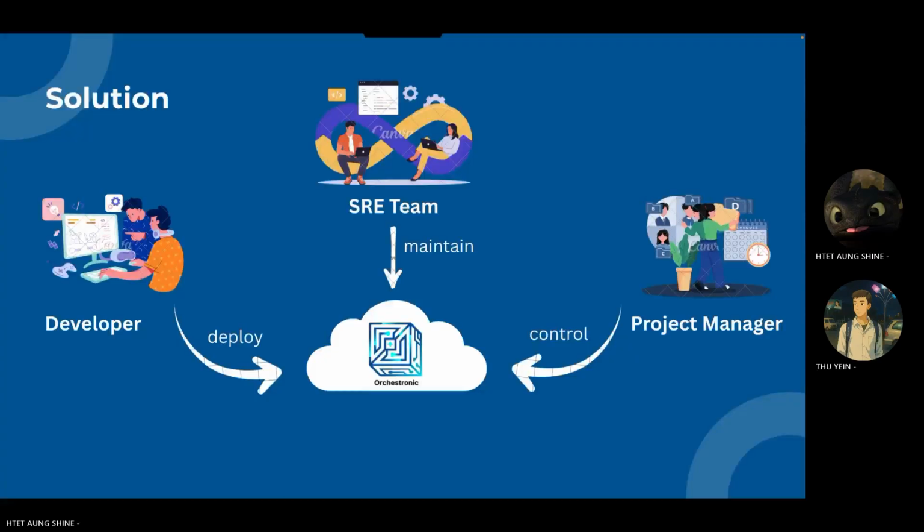So our project Orchestronic solves this problem. We call it an Internal Developer Platform, which is basically your own private cloud. Developers click buttons to request a server, database, or Kubernetes clusters. We set them up automatically on Azure and AWS cloud resources, but we don't use their managed services. We rent basic hardware and build everything ourselves, like having our own servers.